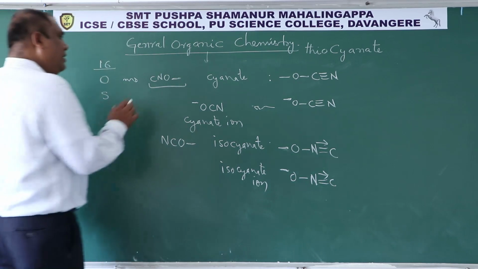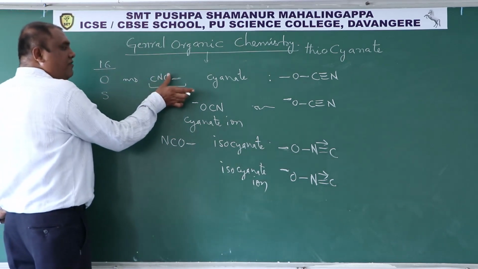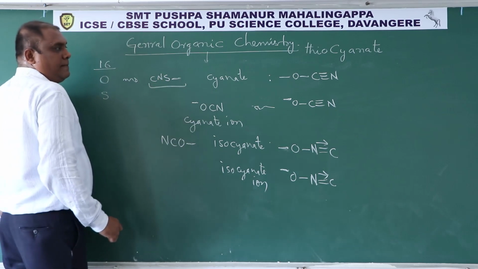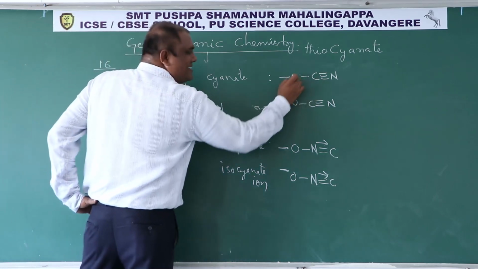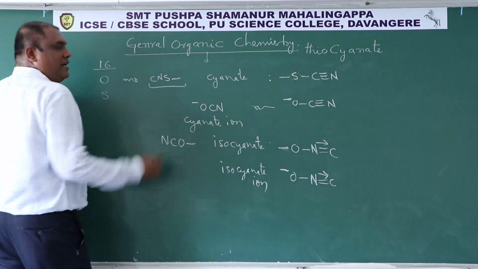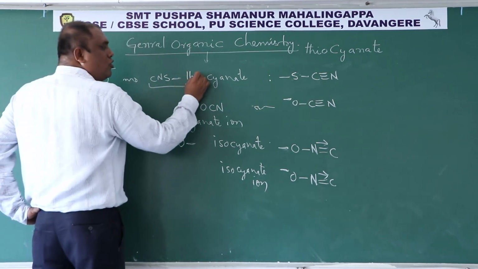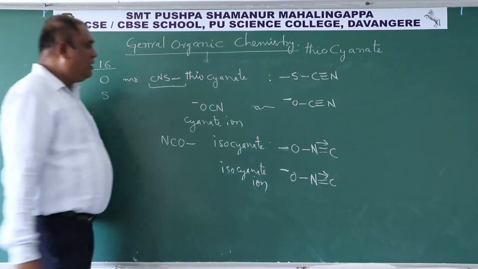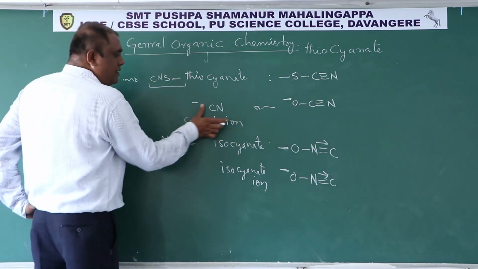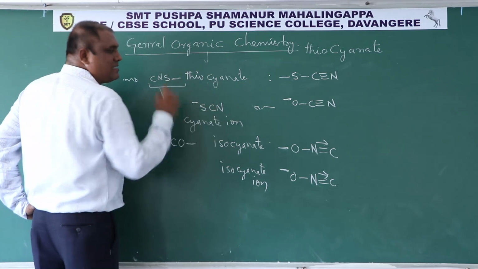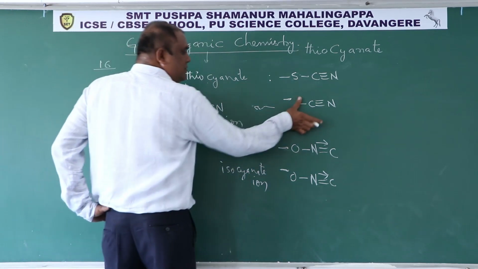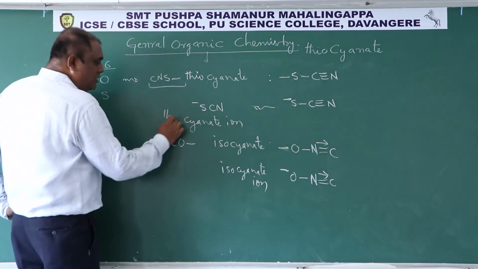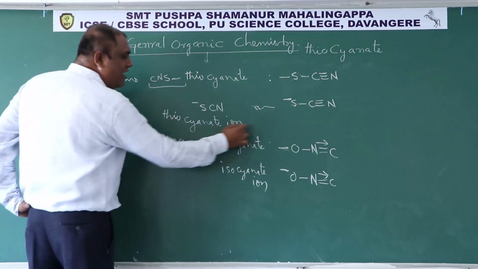But here, in place of oxygen, if sulfur is there, SCN, then it is called the thiocyanate functional group. Now this becomes the SCN minus ion. Here it becomes S minus. Then it is called the thiocyanate ion.